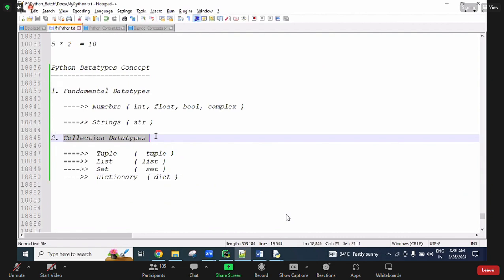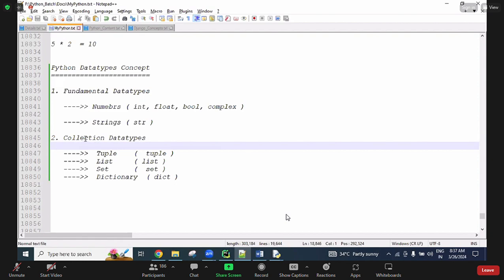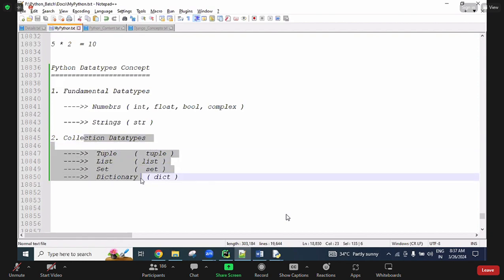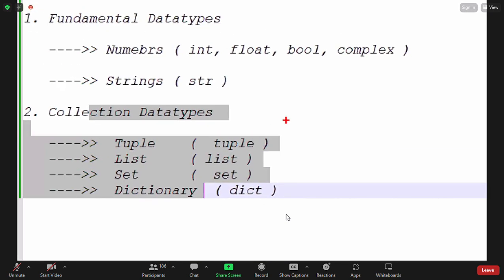Collection data types means using one variable in a memory allocation, at a time, multiple values we can store. So this is called a collection. For example, here I'm storing a lot of values, a group of values: 10, 20, Python.